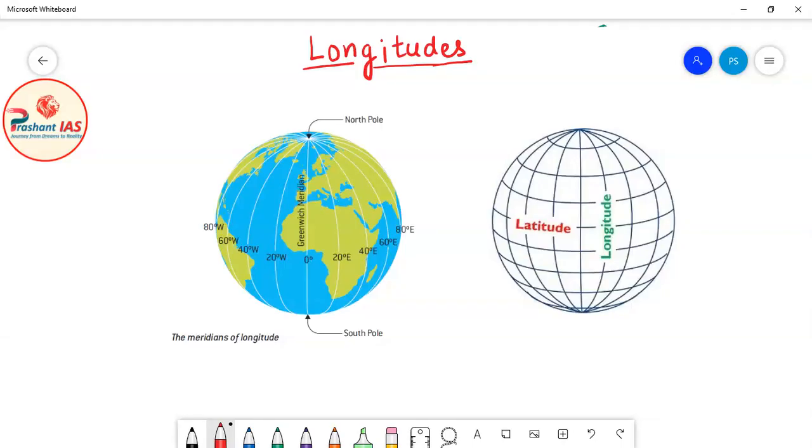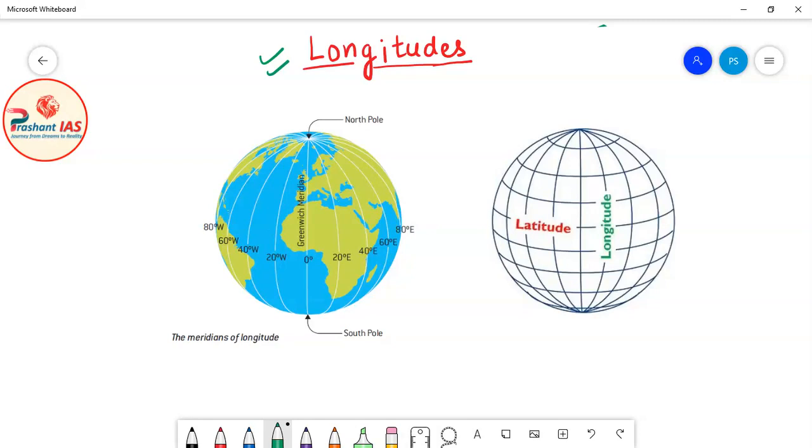So friends, in the last class we have discussed completely about the topic of latitudes. And in this class we will start our discussion with a fresh topic. The topic of today's class is longitudes. So in this class we will begin our discussion with the topic of longitudes.